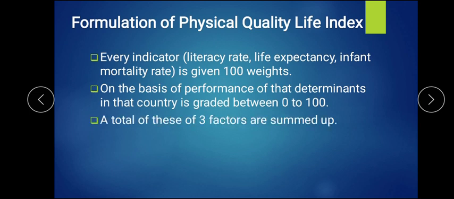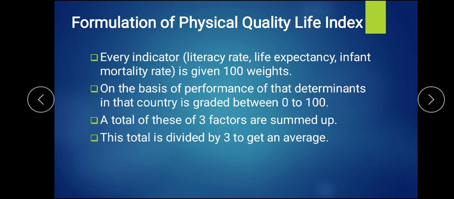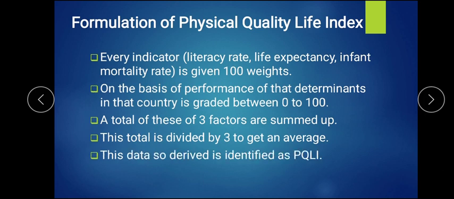They add up the 3, out of 300, and then divide by 3 to get an average. So it will come between 0 to 100. This ranking of each country shows the physical quality of life index.